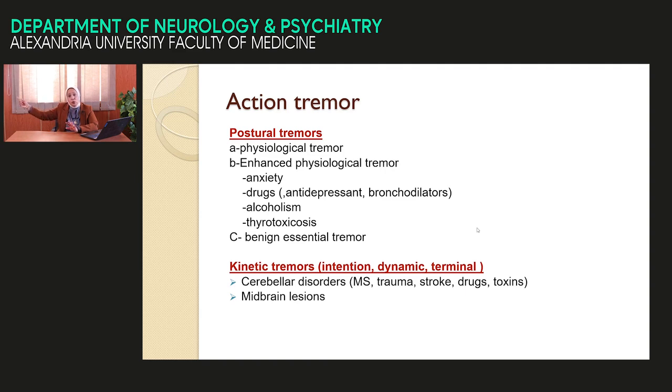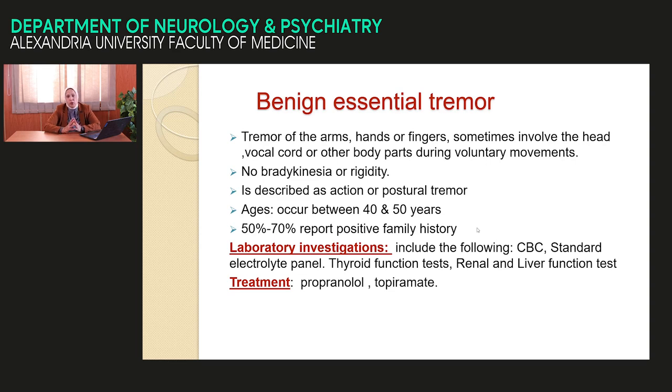A normal person should do the movement rapid, smooth, and target to target. But in a patient with action tremor, the tremor appears at the end of the movement. Terminal or intention tremor. Also, we do the finger to finger test. Ask the patient to do this movement, finger to finger. We find an intention or terminal tremor. The classical example of action or terminal tremor is cerebellar pathology.